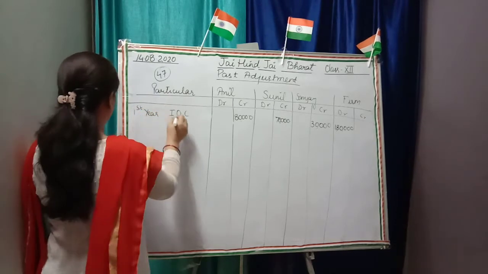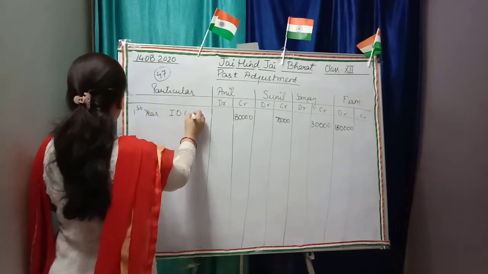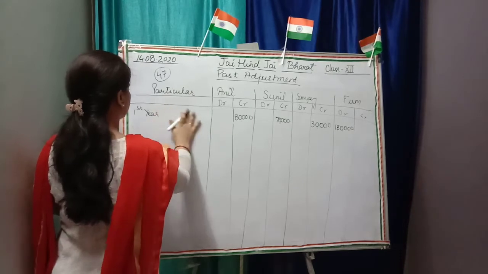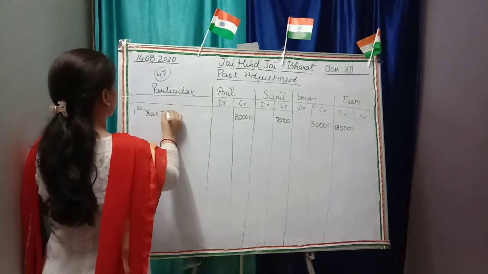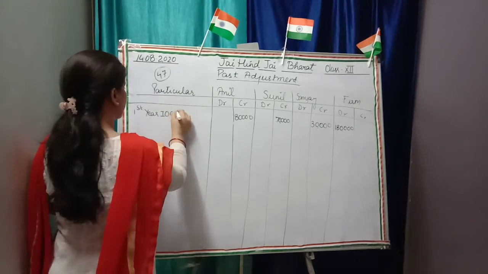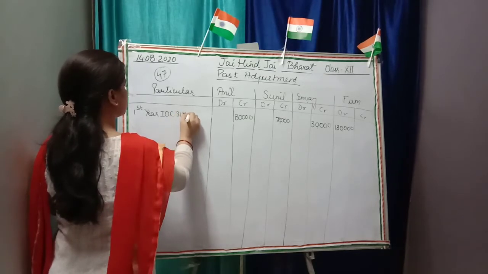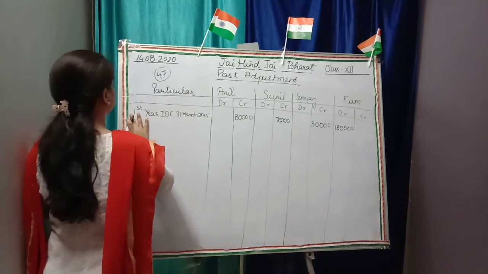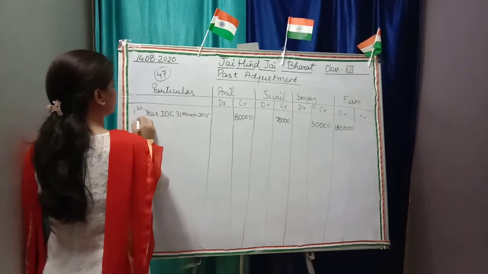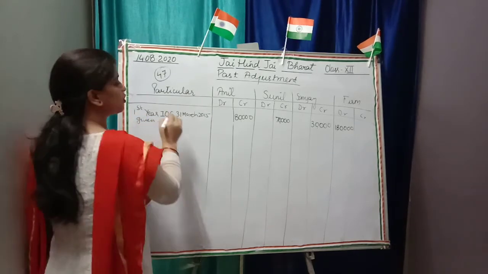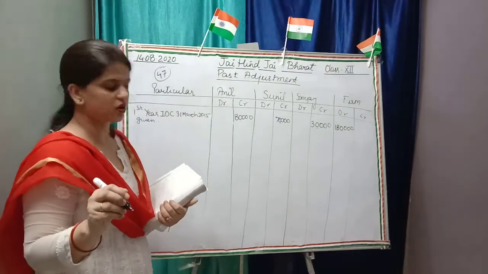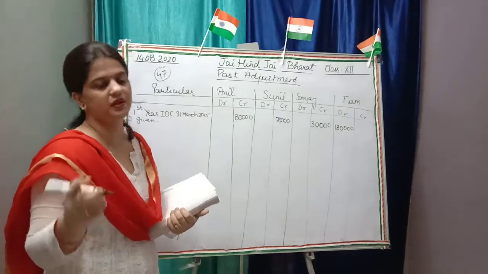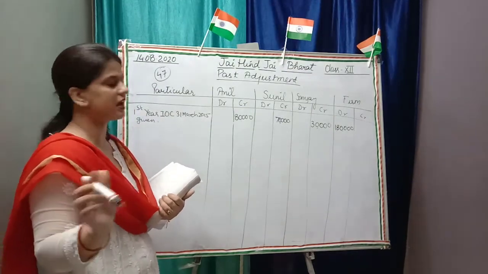First year interest on capital given, that is 31st March 2015. Now we have to calculate the second year interest on capital. That will remain the same because the capital and rate of interest are the same.